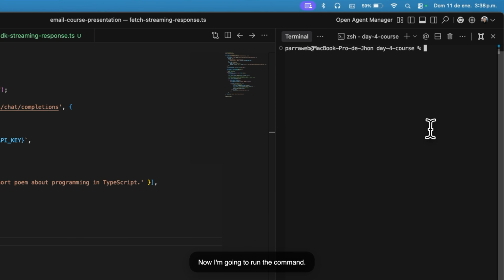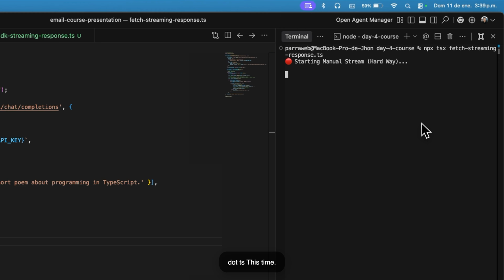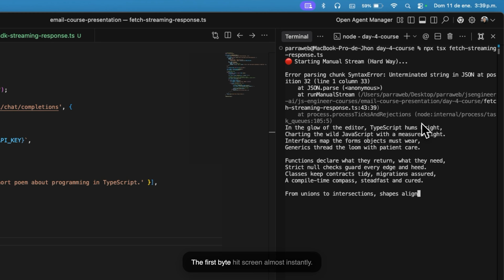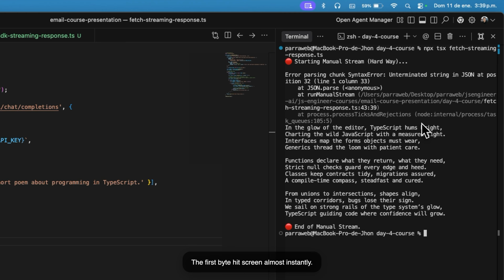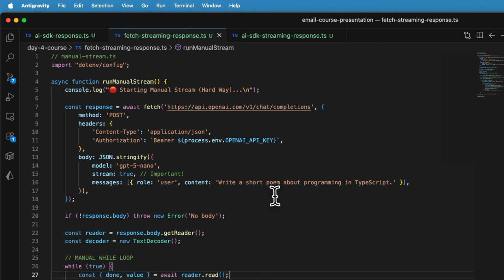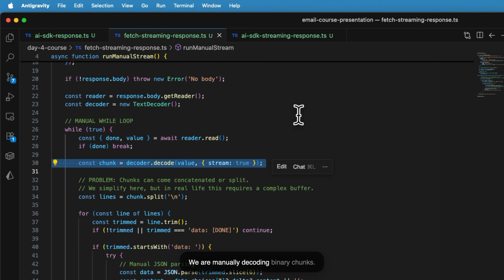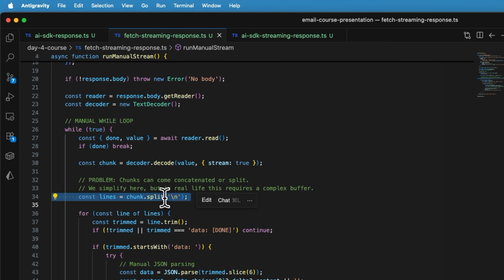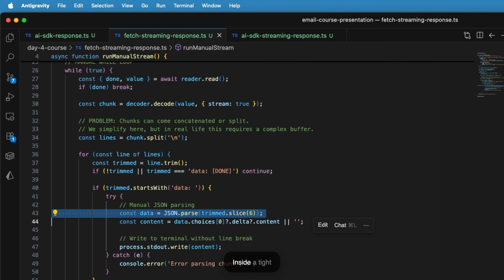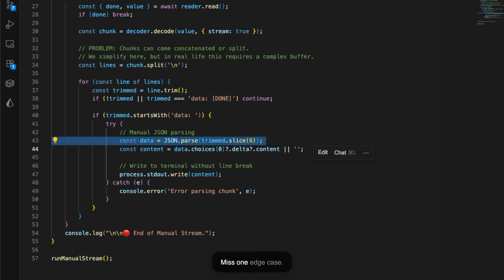Now I'm going to run the command npx tsx fetch-streaming-response.ts. This time we don't wait. The first byte hits the screen almost instantly. The response feels alive, but look at what we had to do to get here. We are manually decoding binary chunks, splitting lines, filtering done, and parsing JSON inside a tight loop. Miss one edge case and the whole stream breaks.